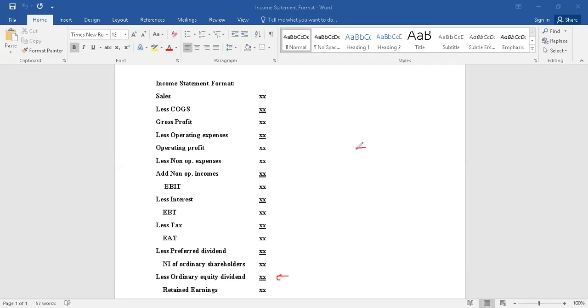How do we calculate it? What is the concept of earnings per share? The total profit that is available divided by number of shares. So profit available is high, but distribution wise, it is not so. If the profits are not distributed, they are reinvested, earn additional profits, and that will be available here. Net income of ordinary shareholders again increases, earnings per share increases. So that's profit by number of shares.